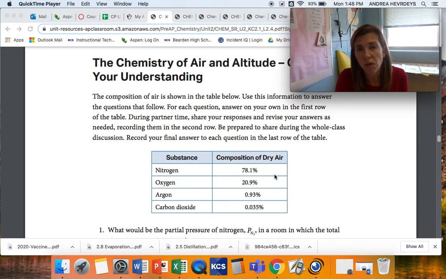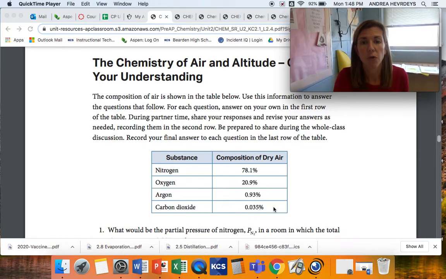And oxygen is about 21%, so again, we'll round that down to 20. 20% of 10 is 2 molecules, so you would have 8 nitrogen and 2 oxygen, and 8 plus 2, that's your total of 10. Now that means you would draw no argon or carbon dioxide because their percentages are so low that in that diagram they would not appear in that representation. If I asked you to draw 100 of those, maybe you could draw 1 argon, right? That's how little that percentage is. It would round maybe up to 1%.